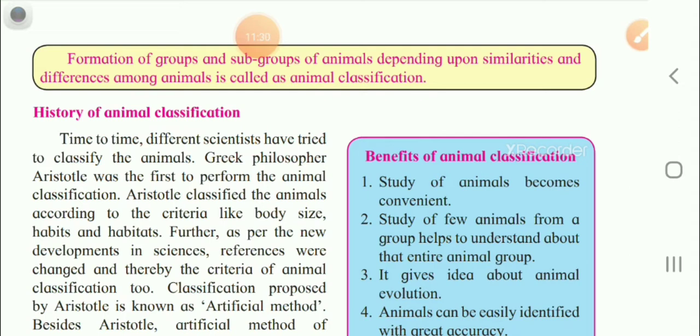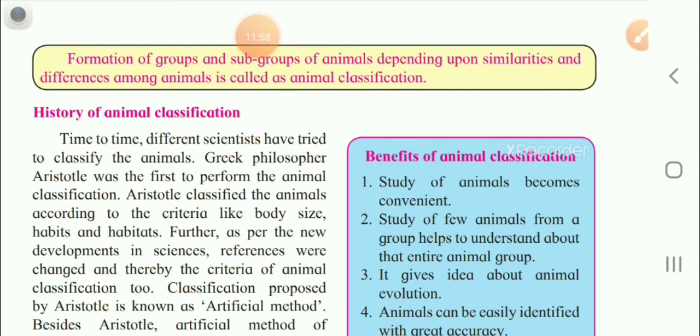So this way we recognize individual students with a little bit of special characteristic, that is the differences, while the similarities are that all have two eyes, one nose, two ears, two hands, two legs.